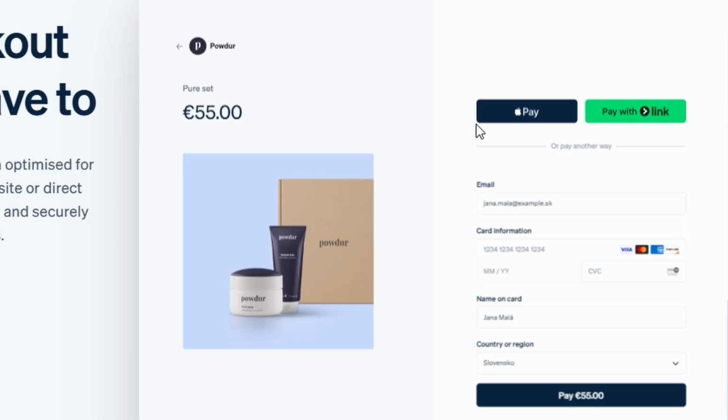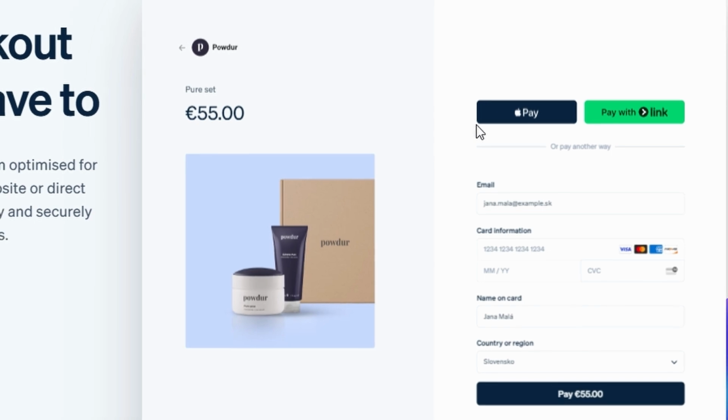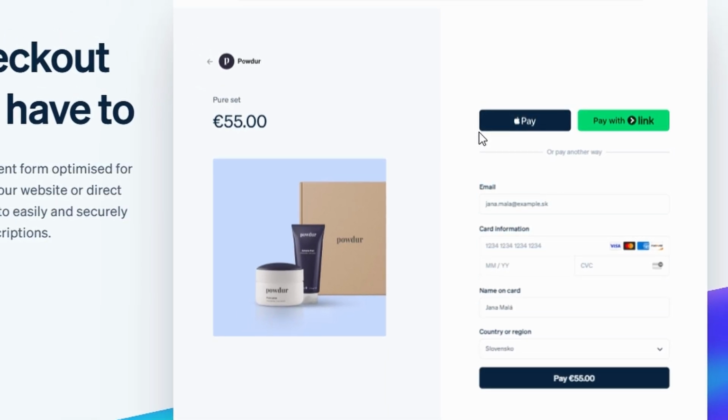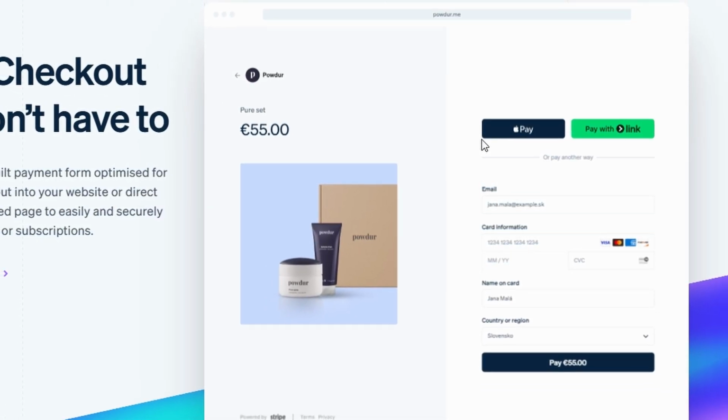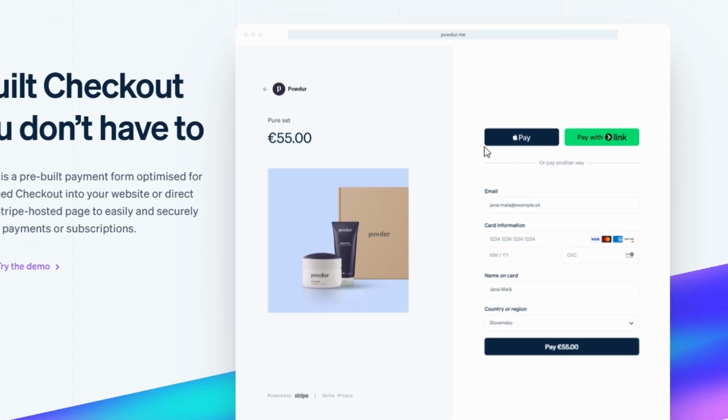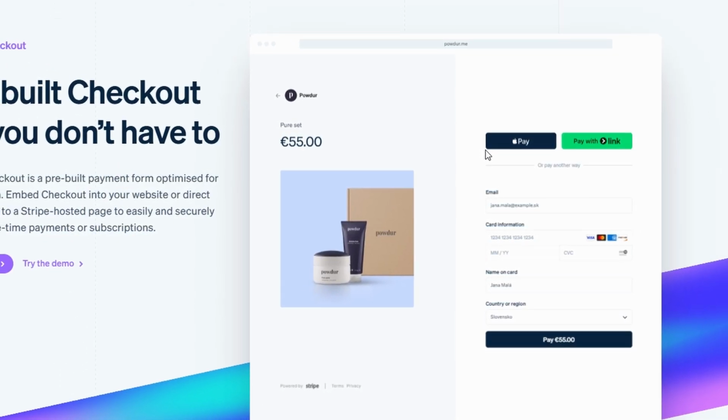If you're running an online store, Stripe integrates seamlessly with platforms like Shopify, WooCommerce, BigCommerce, and many others. With these integrations, you can easily accept payments from your customers without needing to build anything from scratch. These platforms handle the heavy lifting, and Stripe handles the secure payment processing.